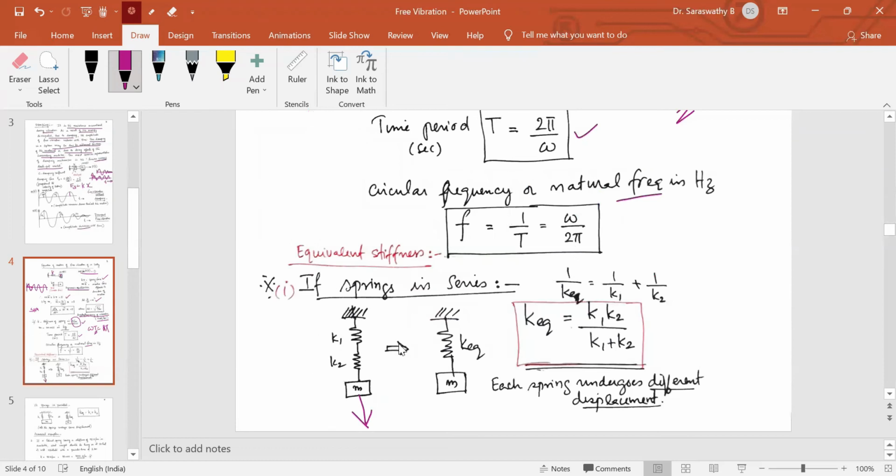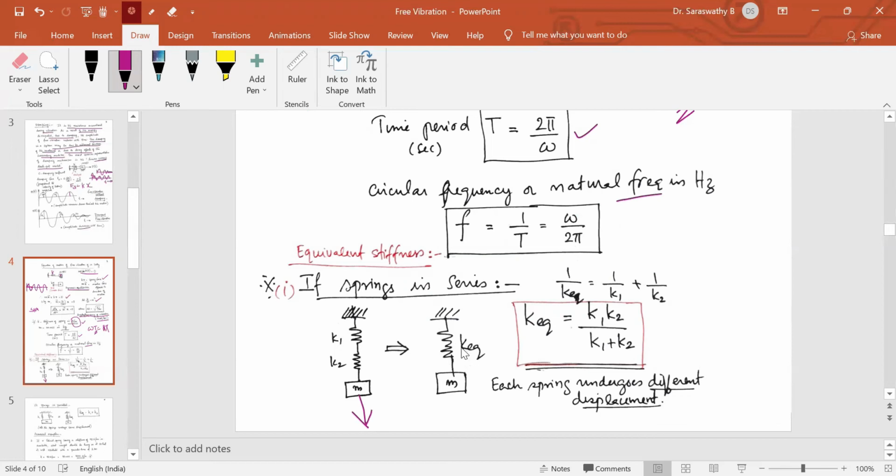To solve this type of example, these two springs have to be replaced with a single spring whose stiffness is called the equivalent spring stiffness. The displacement of the mass will be the same in both cases. So the springs K1, K2 are replaced with a single spring whose constant is K equivalent.